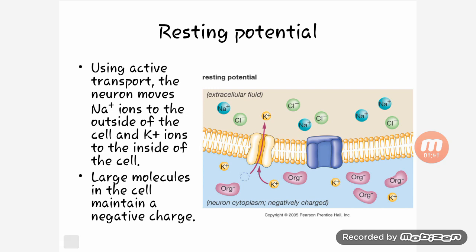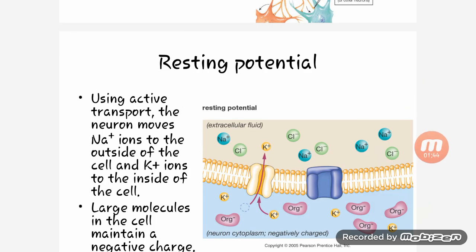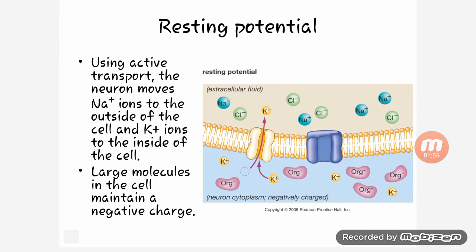Then the resting potential. So in the resting potential, using active transport, the neuron moves sodium ions to the outside of the cell and potassium ions to the inside of the cell. So it maintains the concentration of sodium and potassium. Large molecules in the cell maintain a negative charge. So you can see there's the resting potential. You can see the extracellular fluid, and then the neuron cytoplasm with negative charge, meaning the large molecules of the cell maintain their negative charge.